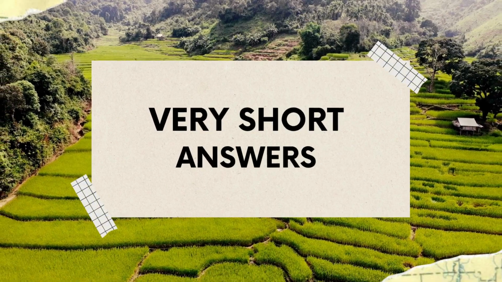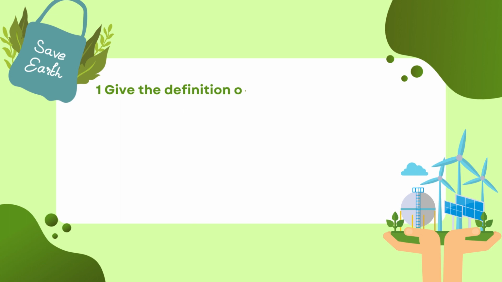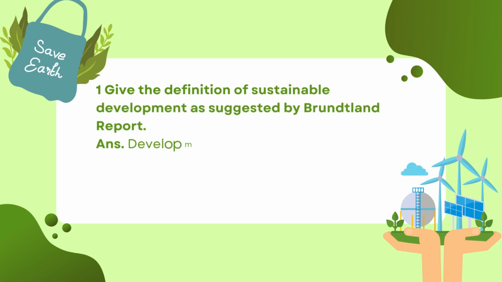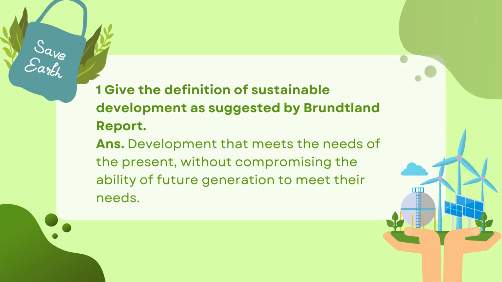Let's study very short answer type questions. Question 1. Give the definition of sustainable development as suggested by Brundtland Report. Answer. Development that meets the needs of the present, without compromising the ability of future generations to meet their needs.